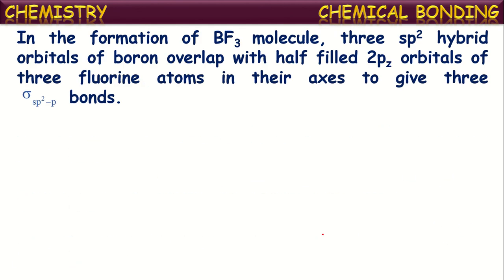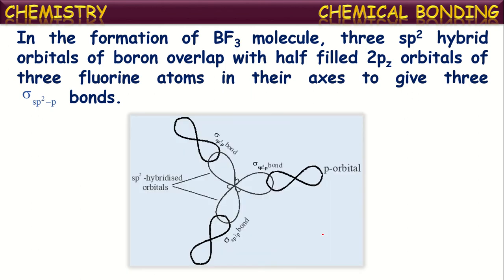If you see the other one, fluorine, we know fluorine has one unpaired electron in its 2pz orbital. Now, these three sp2 hybrid orbitals of boron overlap with 2pz orbitals of 3 fluorine atoms along their axis to give 3 sigma bonds.